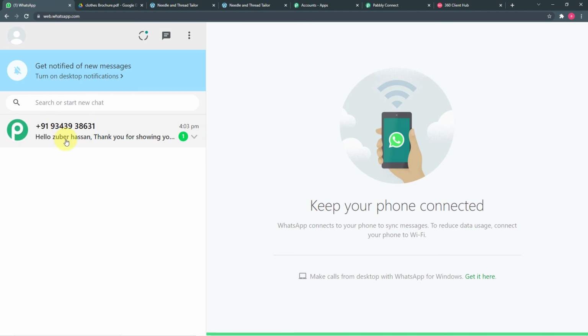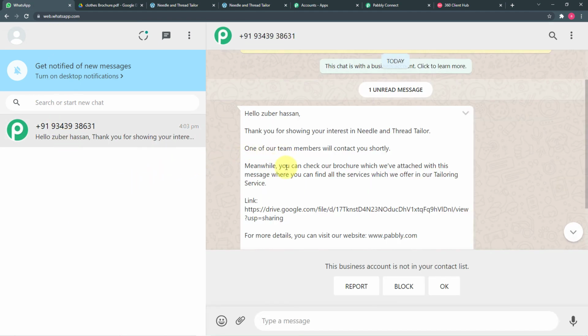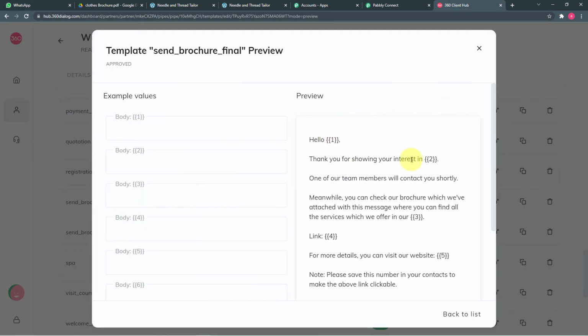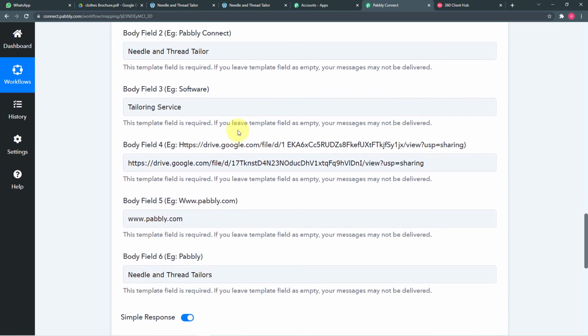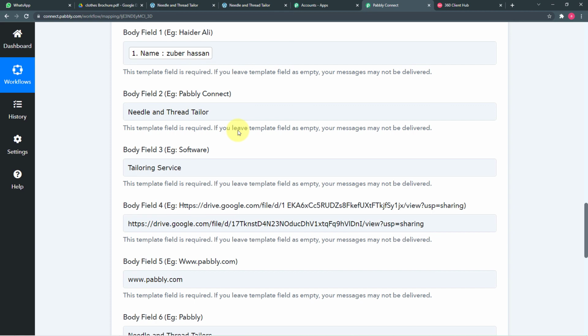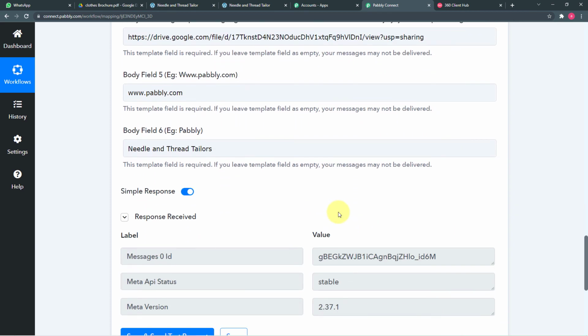Let's check, and it is saying, hello Zubair Hassan, thank you for showing your interest in needle and thread tailor. One of our team members will contact you shortly. Meanwhile, you can check our brochure which we have attached with this message, where you can find all the services which we offer in our tailoring service, right? So you can see in the place of these body fields, the data is automatically filled up because we have mapped the data here like this. So our connection with WhatsApp is working fine.